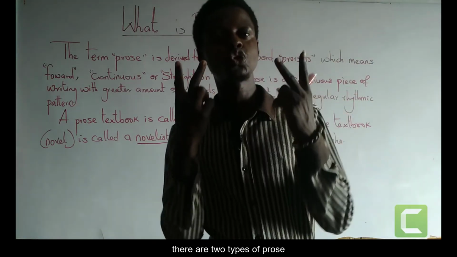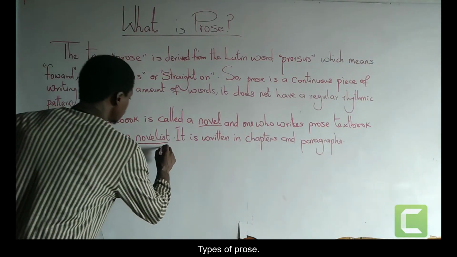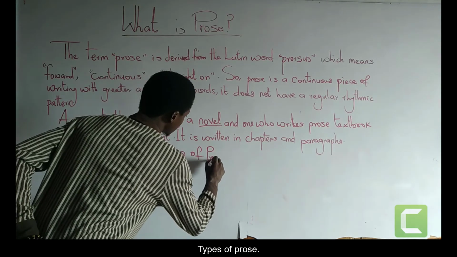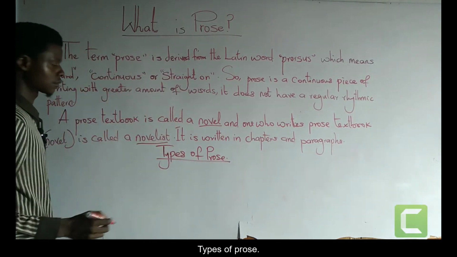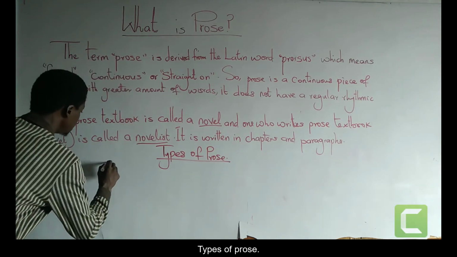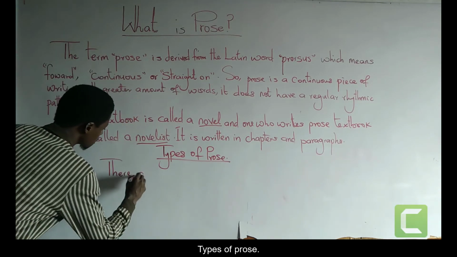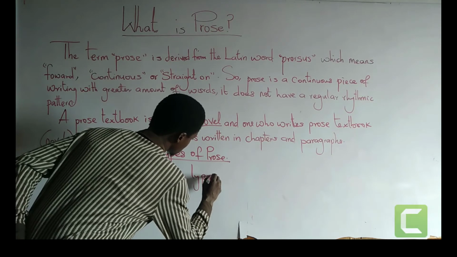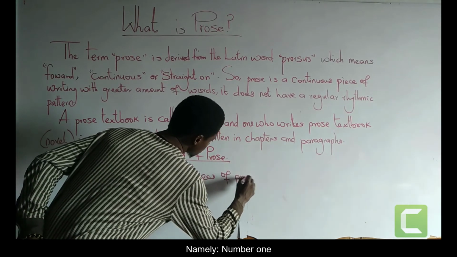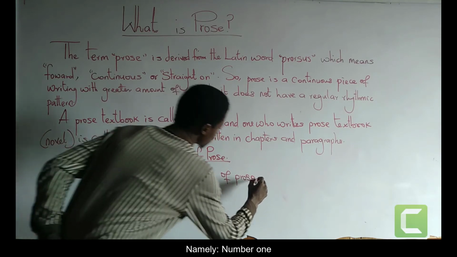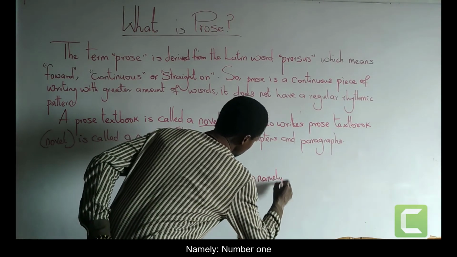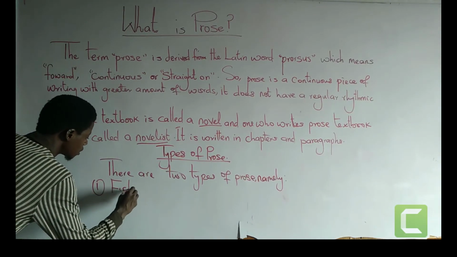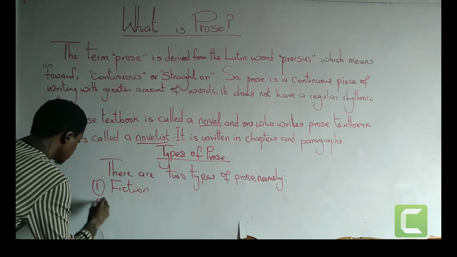Basically, there are two types of prose, namely number one and number two.